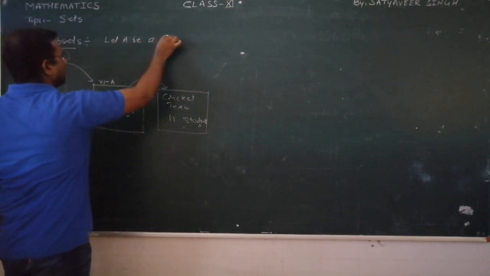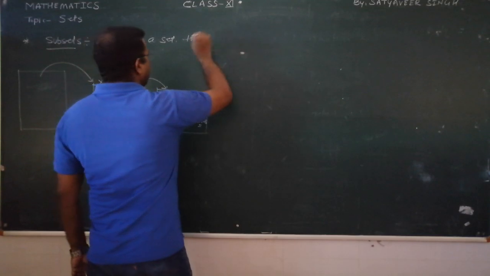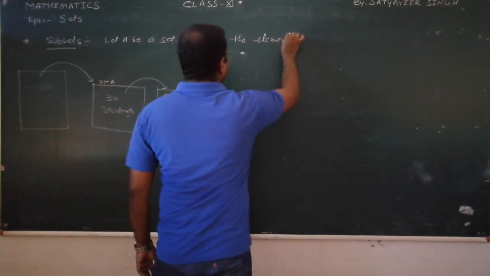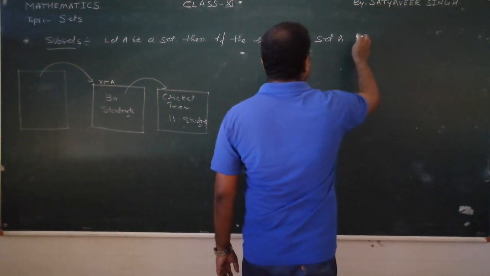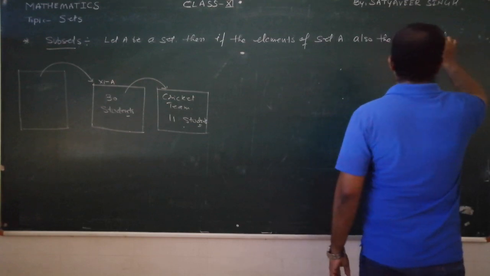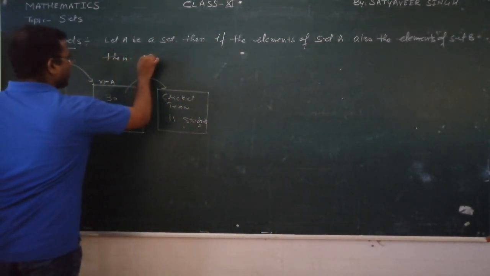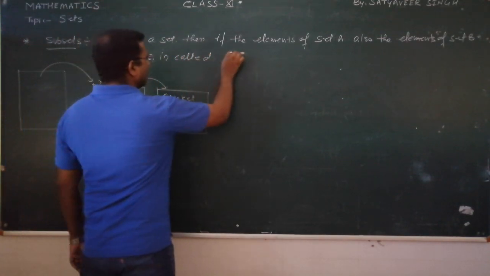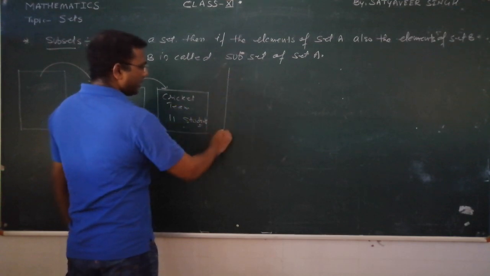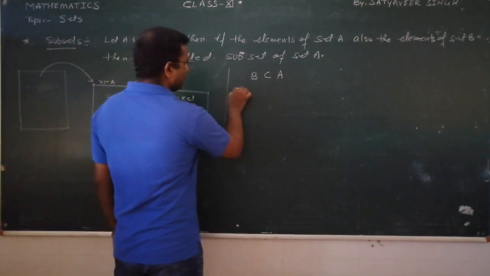let A be a set. If every element of set A is also an element of set B, then we can say B is called a subset of set A, and it is represented as B is a subset of A. What do we say?